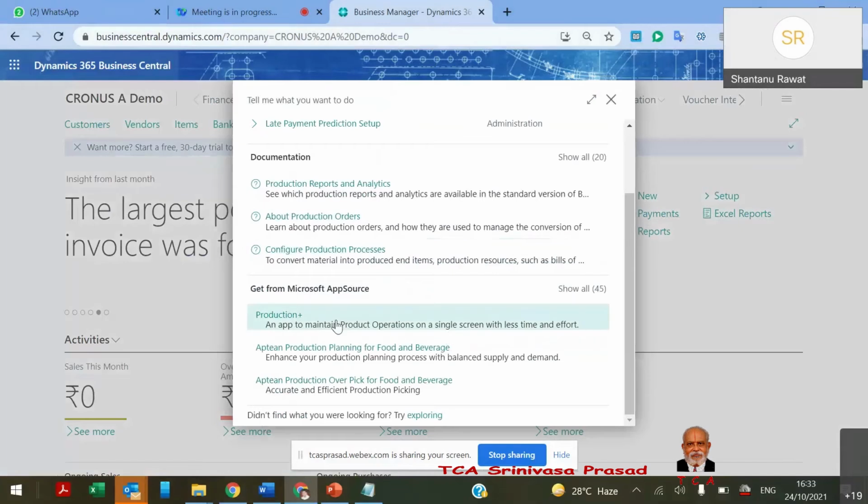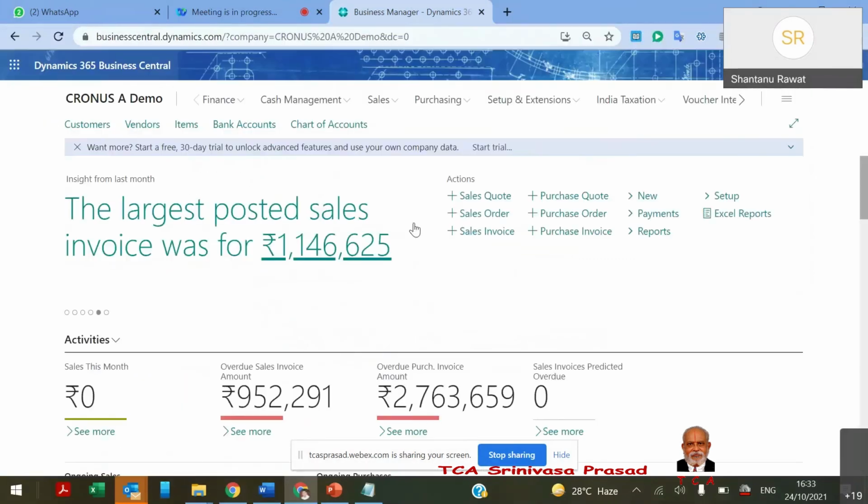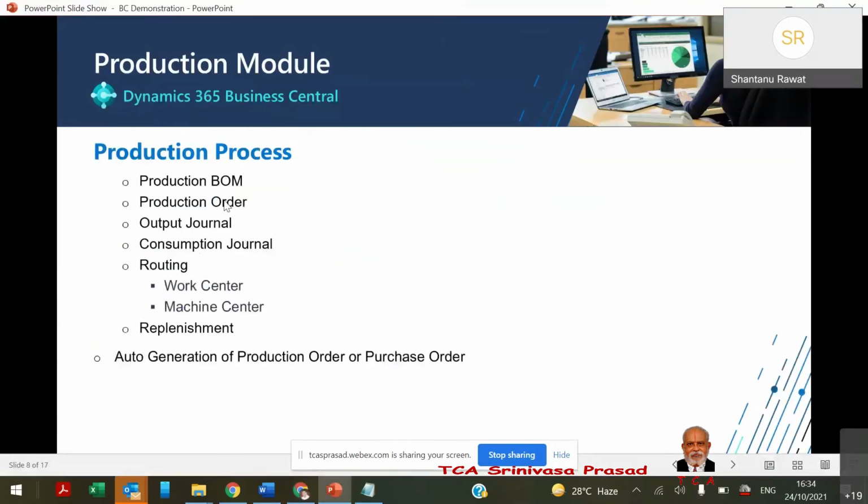Maybe they restricted this technical portion, so they didn't activate the manufacturing module here in the free version. But all these functionalities are there.